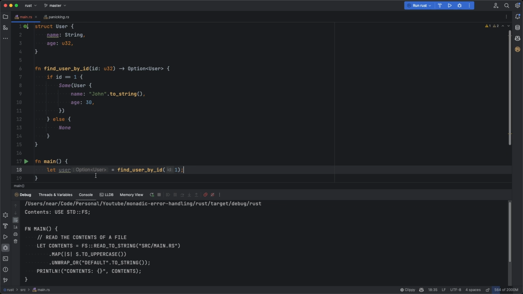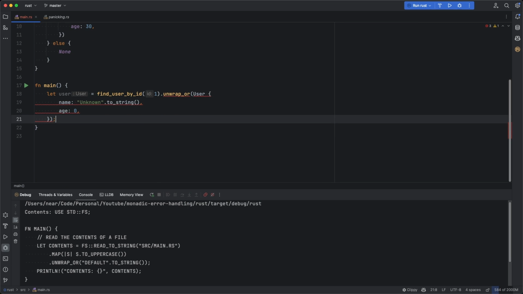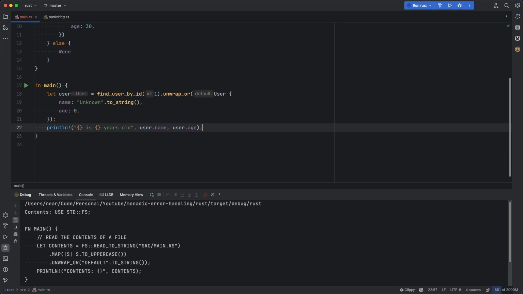It is not user. We could try to forcefully unwrap. However, if we would supply an ID that doesn't exist, we would get a panic. So let's make it much safer. To keep it simple, let's just return a default user if the operation was not successful. So unwrap_or, and we just return an unknown user of age 0. Next, we can easily print the age of the selected user and his name.